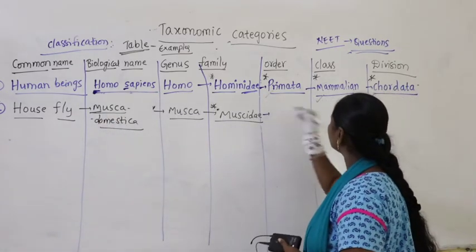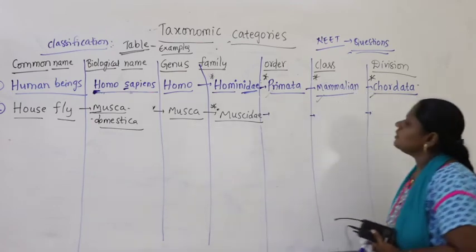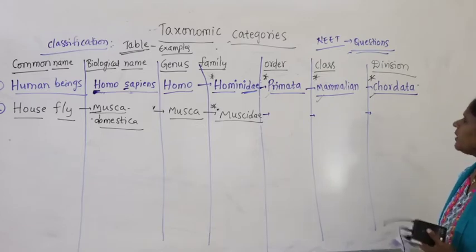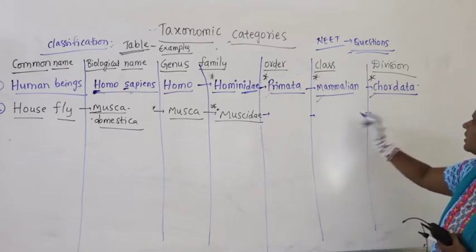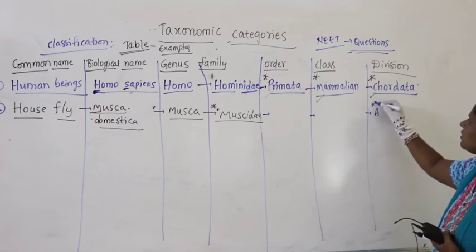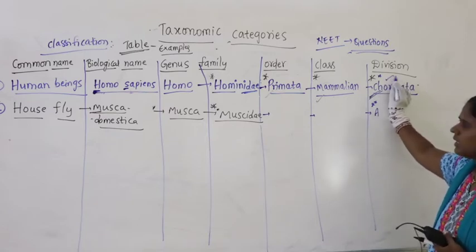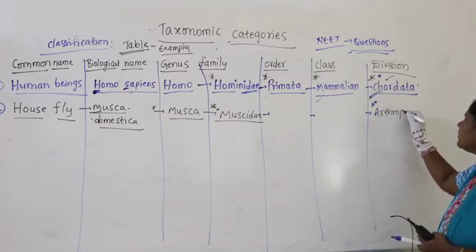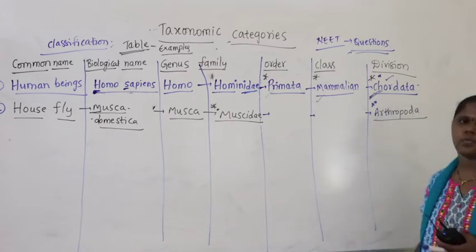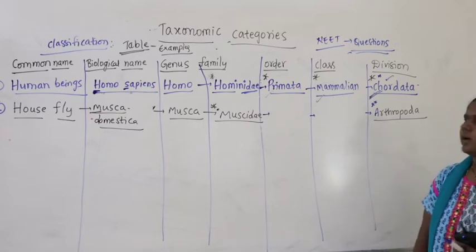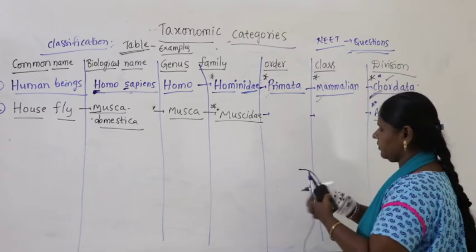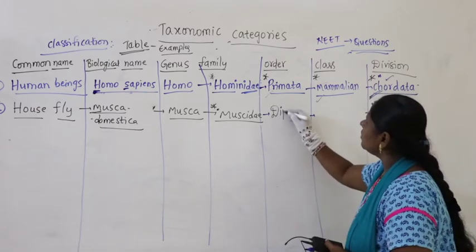Next, coming to order here. Mostly the question will come: human beings belong to which division? That is Chordata. Similarly, housefly belongs to which division? Arthropoda. And here it belongs to the order Diptera.